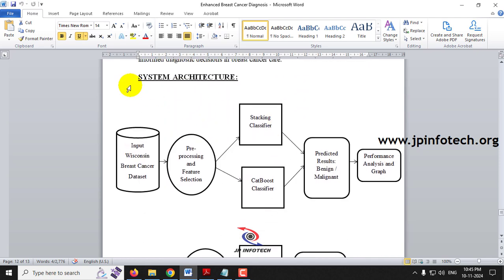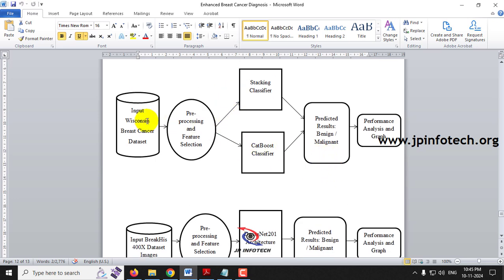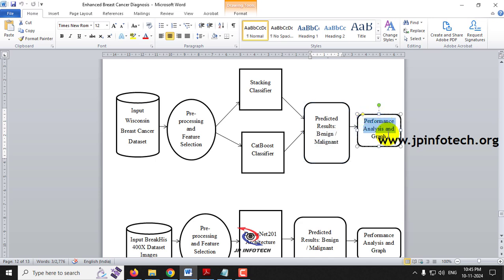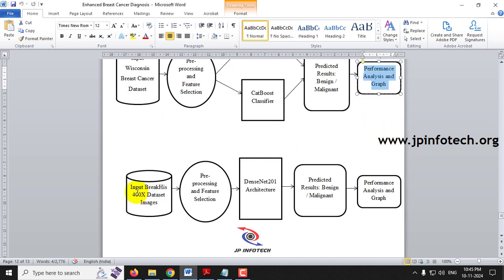Coming to the system architecture, the machine learning model takes the Wisconsin breast cancer dataset as input, preprocessing and feature selection are done, and we apply the stacking classifier and CatBoost classifier. The prediction result will be benign or malignant, and finally the performance analysis and graphs will be shown. Coming to the deep learning model, the BreakHis 400x dataset images are given as input, preprocessing and feature selection are done, the DenseNet 201 architecture is implemented, and the predicted result is benign or malignant.